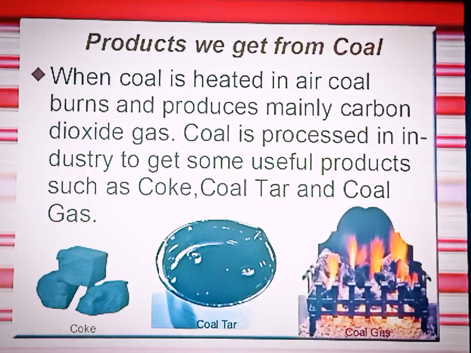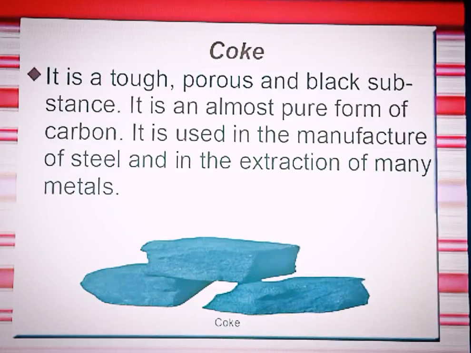Now let us move to the first part. The coke. Yes, coke is over here. Coke is a tough, porous and black substance and it is almost pure form of carbon. Yes, and it is used in the manufacture of steel and in the extraction of many of the metals. So this is about the coke. Only some things are written in the book also, that you can read in your book.